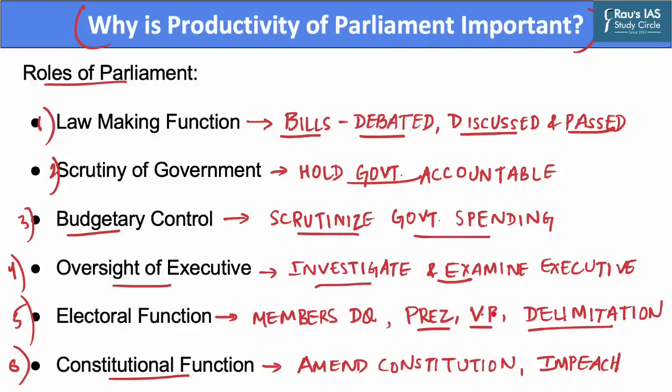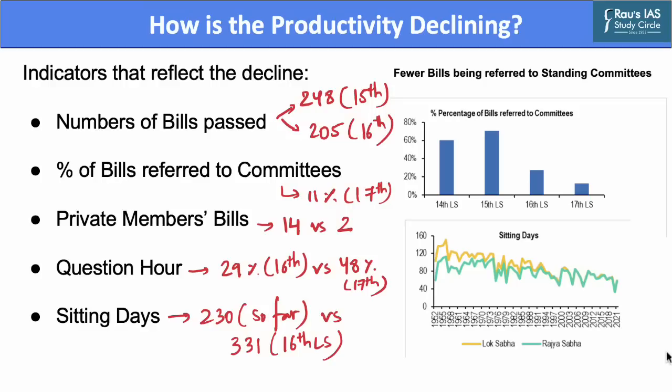It can also proclaim emergency as well as impeach the office holders of President, Vice President, as well as members of the judiciary. Overall, the roles of Parliament in India are essential for maintaining the democratic system of the country, and it ensures that the government remains accountable to its people.